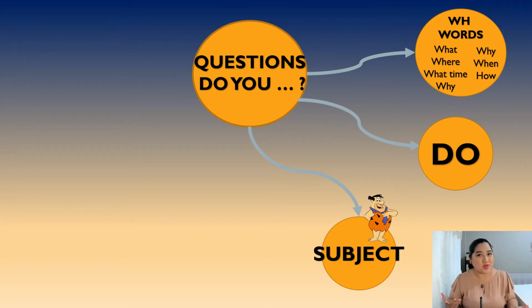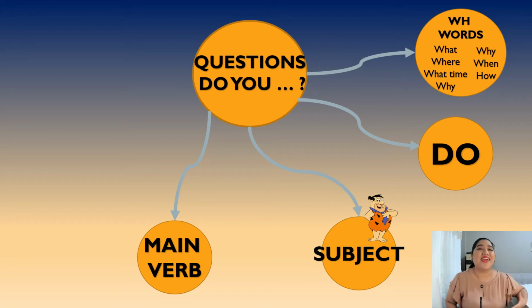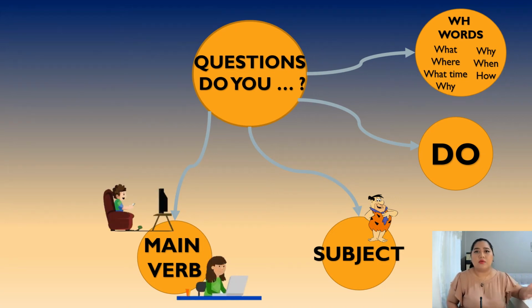Remember, for do, we have 5 options: I, you, we, they, and a plural noun. Then, if it's necessary, we need a main verb. So a main verb always in base form. Examples: watch TV, study, work, go, have. All of these are verbs.